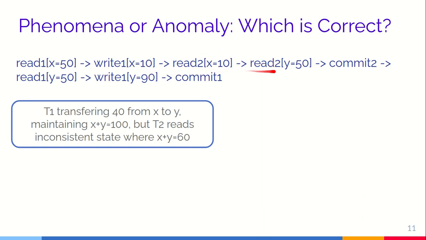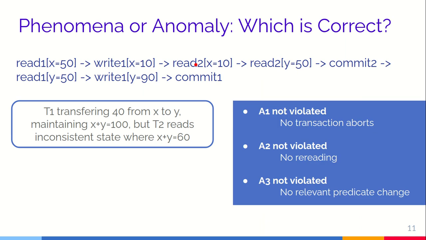So here X plus Y is 60, and then it commits. After that, transaction 1 again reads that Y is 50 and writes Y as 90. So for transaction 1, X plus Y is 100, but for transaction 2, X plus Y is 60. So this is an inconsistent state.